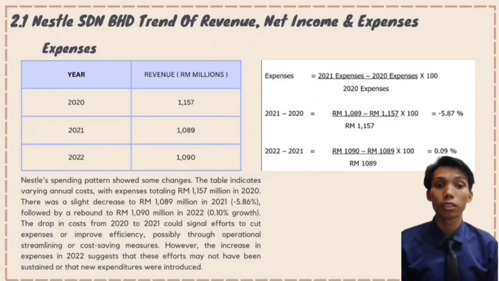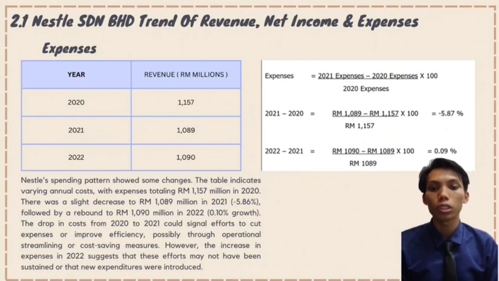For the expenses, Nestle's spending pattern shows some change. The table indicates varying annual costs with expenses totaling 1,157 million in 2020. There was a slight decrease to 1,089 million in 2021, which is a negative 5.86%, followed by a rebound to 1,090 million in 2022, which is 0.10% growth. The drop in cost from 2020 to 2021 could signal effort to cut expenses or improve efficiency, possibly through operational streamlining or cost-saving measures.